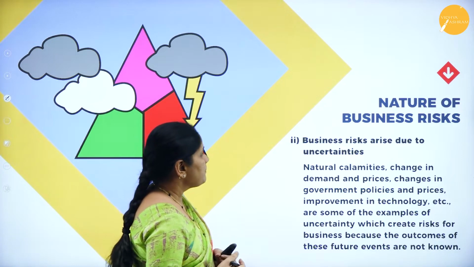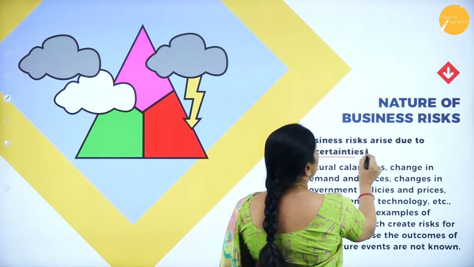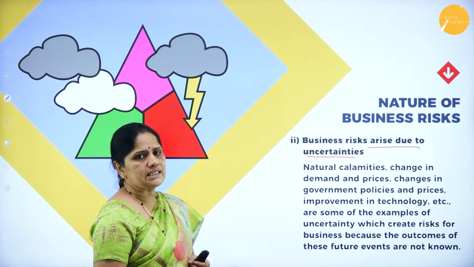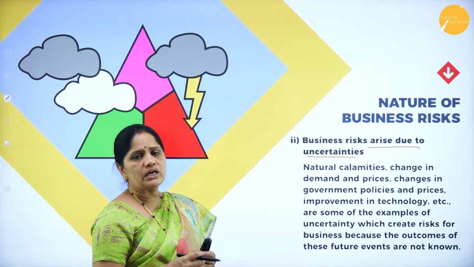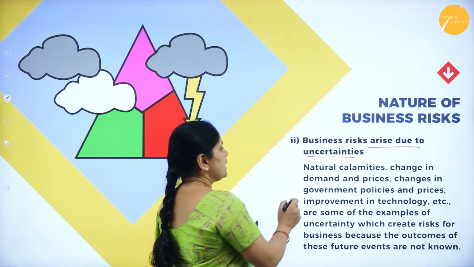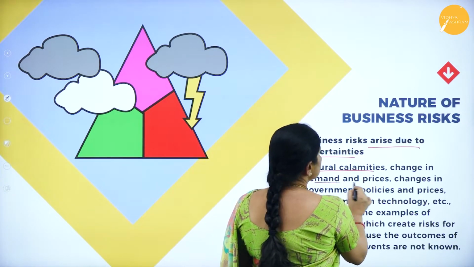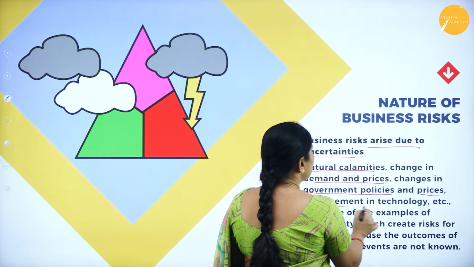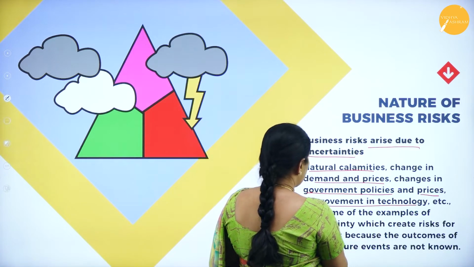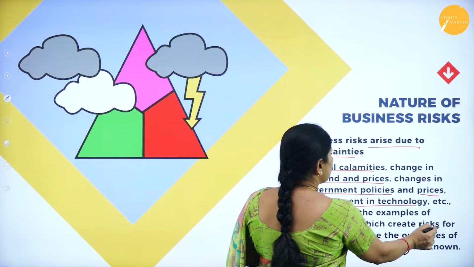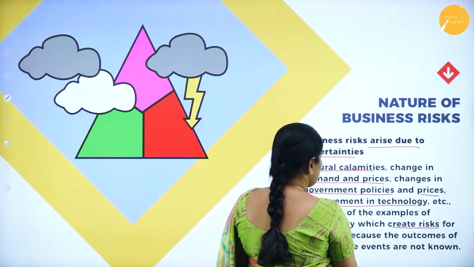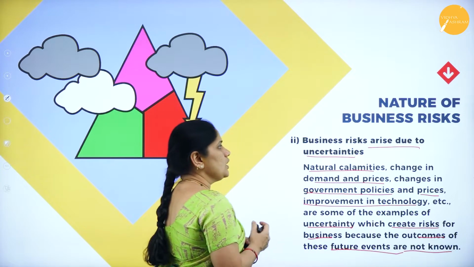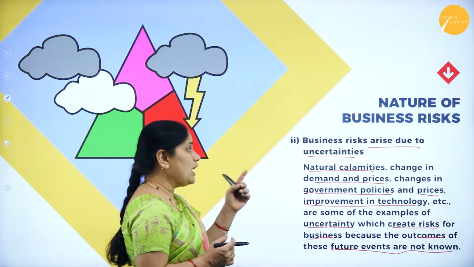Then next one, business risks arise due to uncertainties. We all know that the future is uncertain and business also involves uncertainty. So natural calamities, changes in demand and prices, changes in government policies, improvement in technology, etc. are some of the examples of uncertainty which create risk for business. Because the outcomes of these future events are not known, business risks arise due to uncertainties.